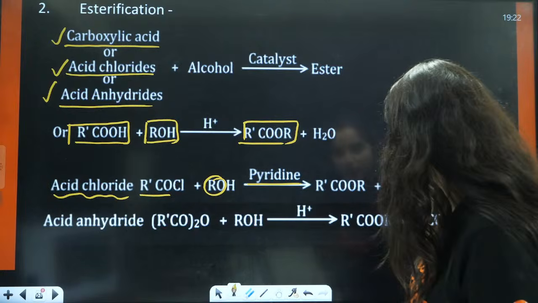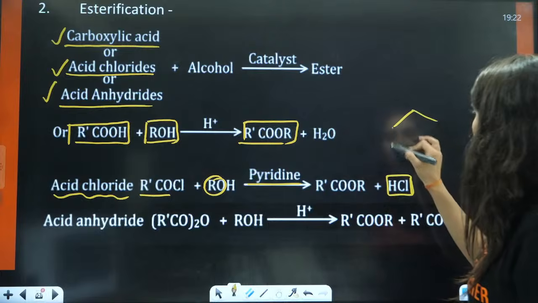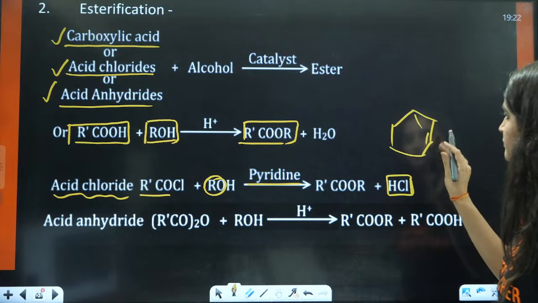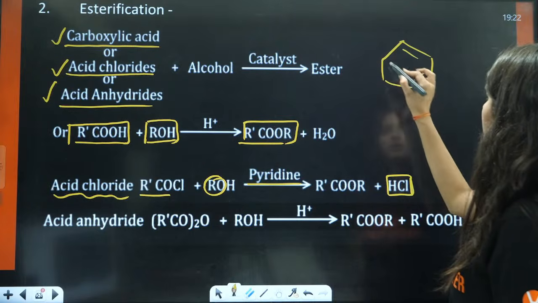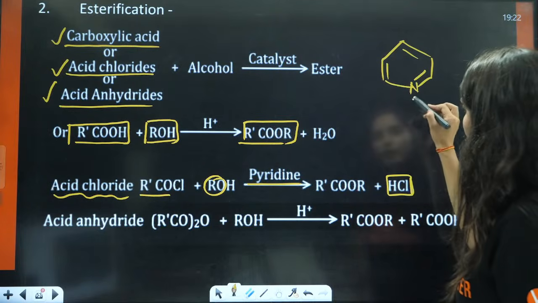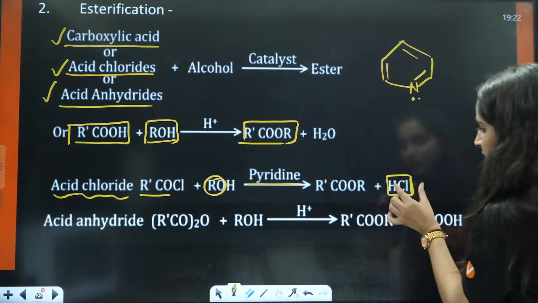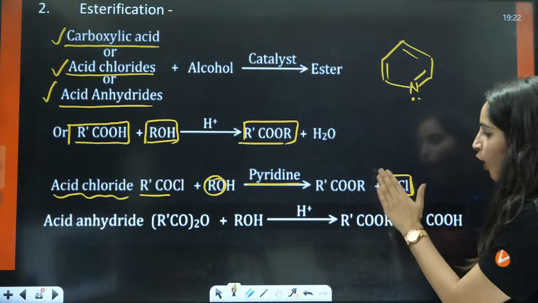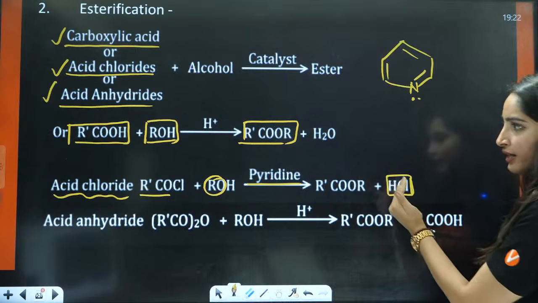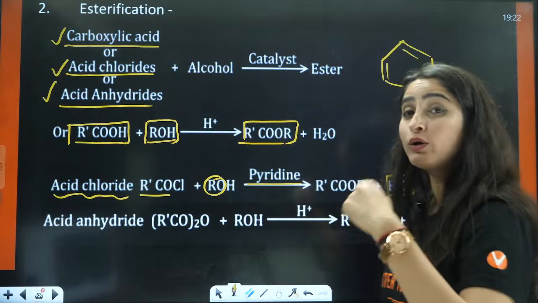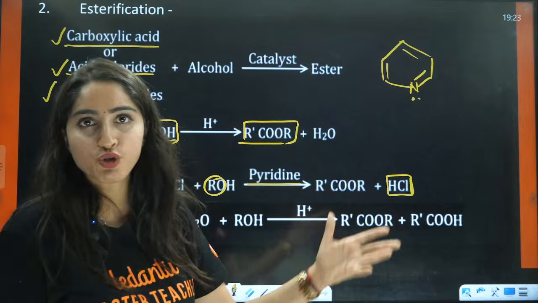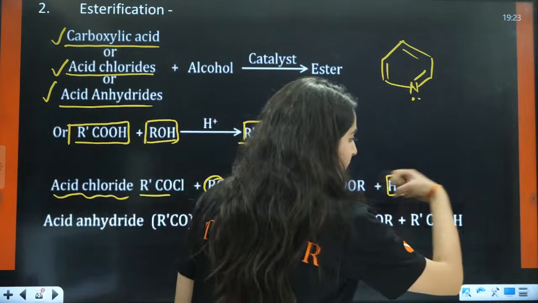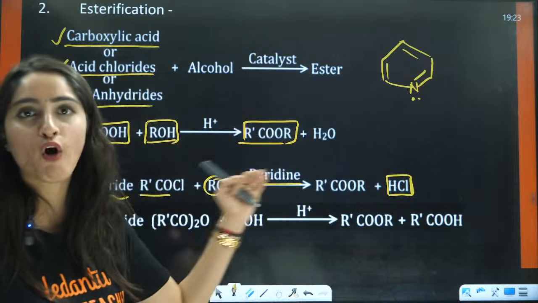So that this HCl formed here can be taken up. This is pyridine, and we know it has lone pairs. Now acid is being formed here, and we want this acid to be eliminated. According to Le Chatelier's principle, if you want to push a reaction forward, you should start eliminating the product so that it can go in the forward direction.